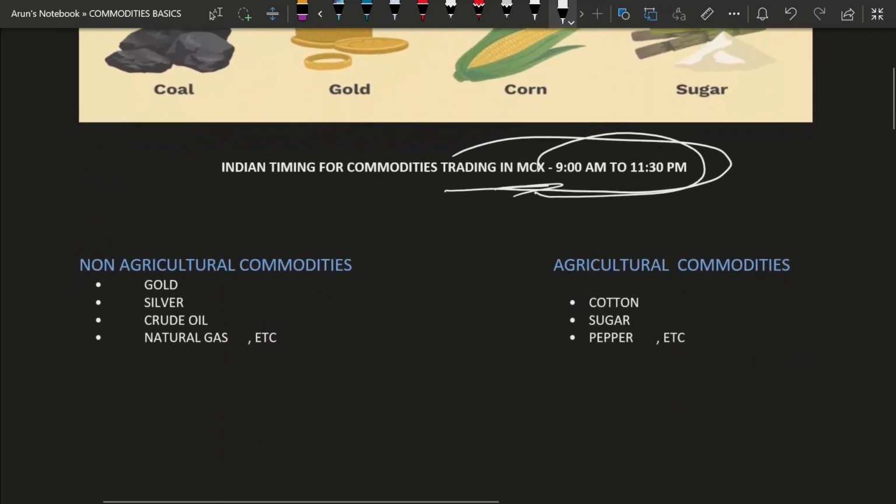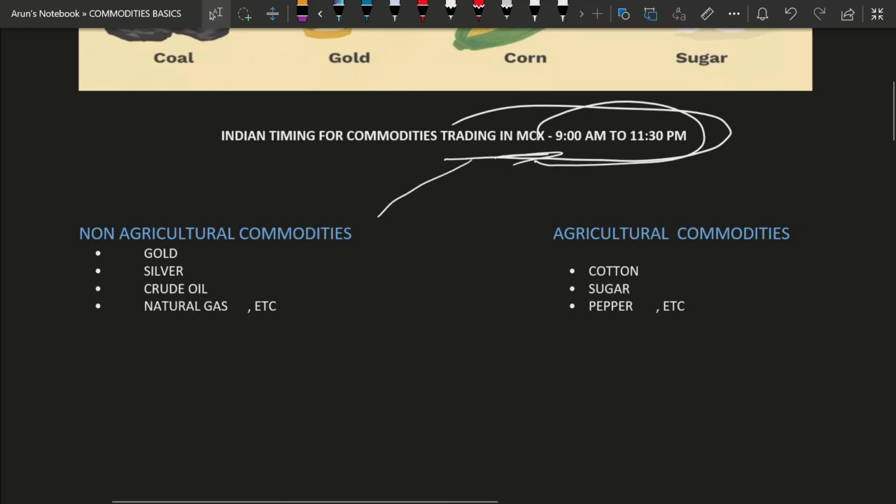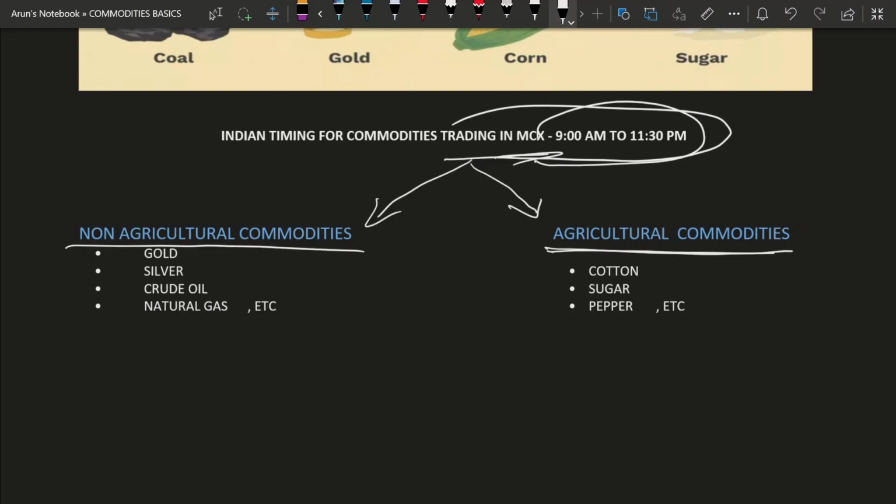Now, there are two different types of commodities: non-agricultural commodities and agricultural commodities. The terms very much suggest that agricultural commodities are those where the farmers come in and plant them, and non-agricultural commodities are those which have been dug out from the earth or made artificially. Agricultural commodities are basically cotton, sugar, pepper, etc. Non-agricultural commodities consist of gold, silver, crude oil, or natural gas, right?